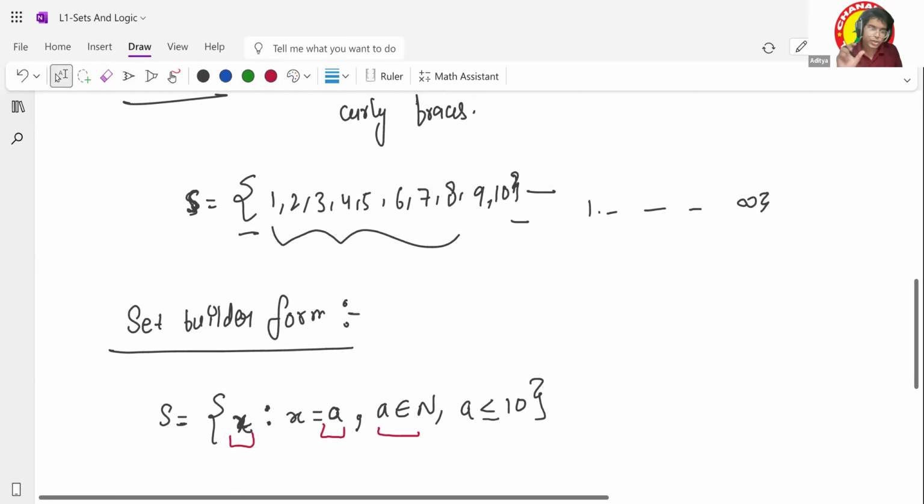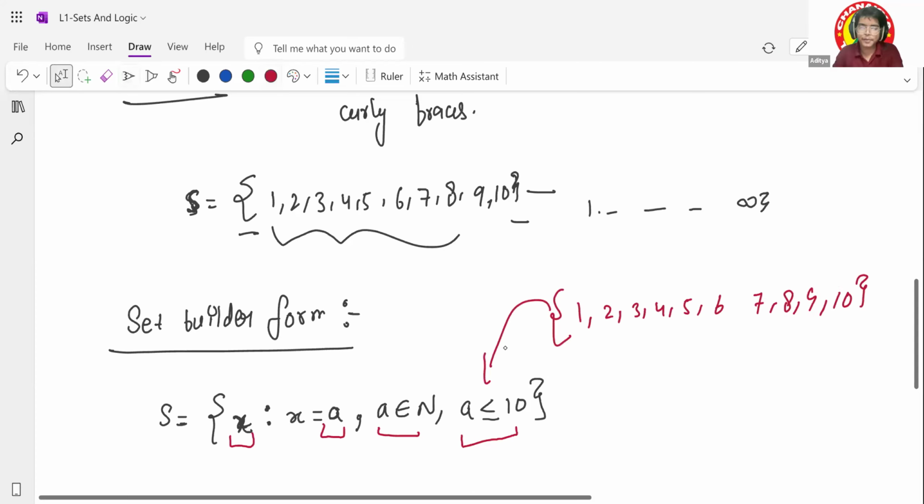Let's see what the value should be. A is less than or equal to 10. What is the minimum value of a? I can start with that. The minimum value is 1 itself, right? So I'll be going 1, 2, 3, 4, 5, 6, 7, 8, 9, and 10. So this is the roster form you will get from this set builder form. Is that clear?